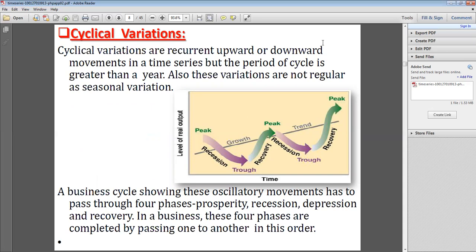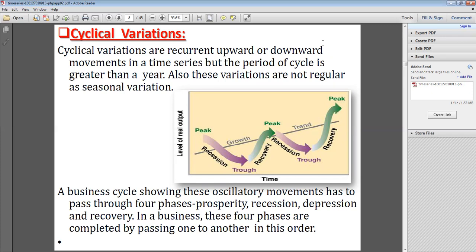Cyclical variations are recurrent upward or downward movements in a time series, but the period of the cycle is greater than a year. Okay, see here, upward and downward movements are happening, but the duration is greater than a year. Also these variations are not as regular as seasonal variations.